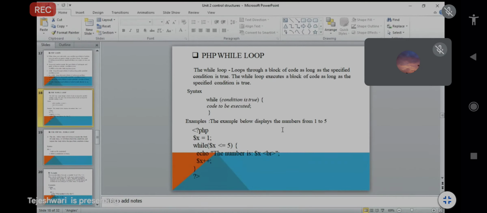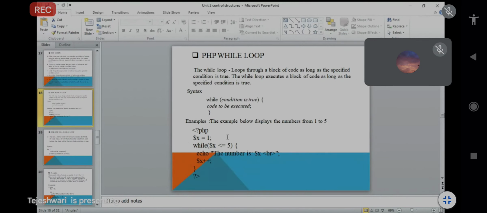Now that we want to print 1 to 5, the same code means we have to start with PHP, open brace of PHP, and here I declare one variable, that is x. Dollar $x, and initialize, or we can say set, with the value 1. So that dollar $x value will become 1, or we can say store the 1 value in the dollar $x.